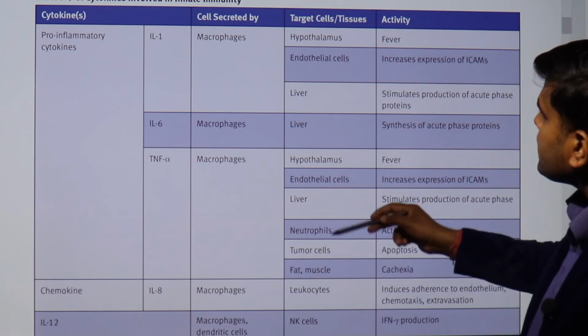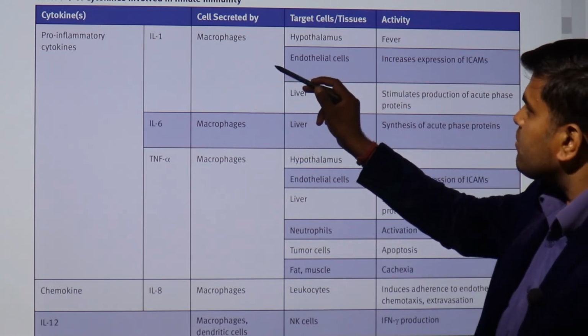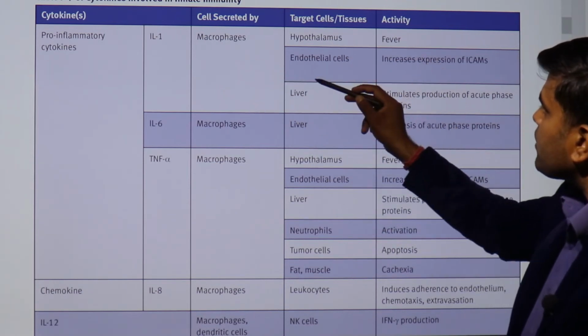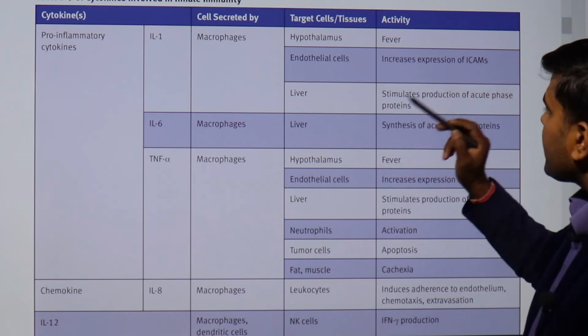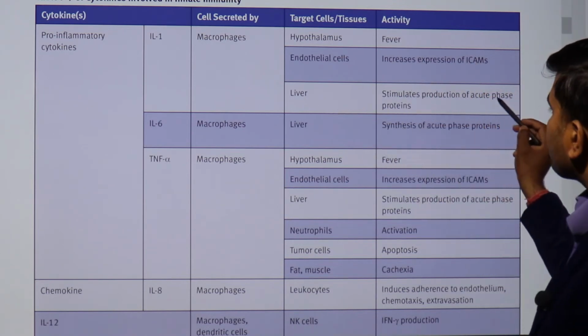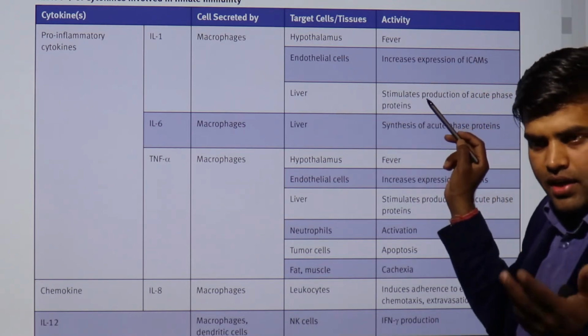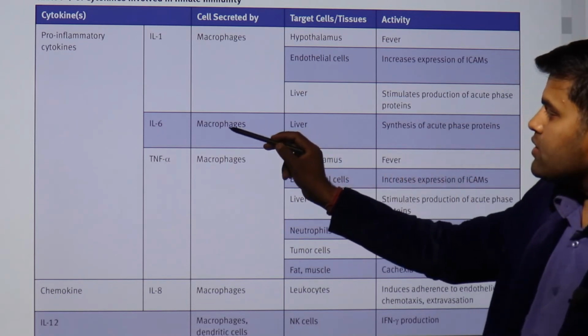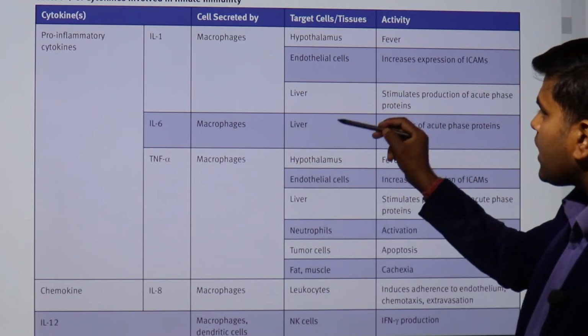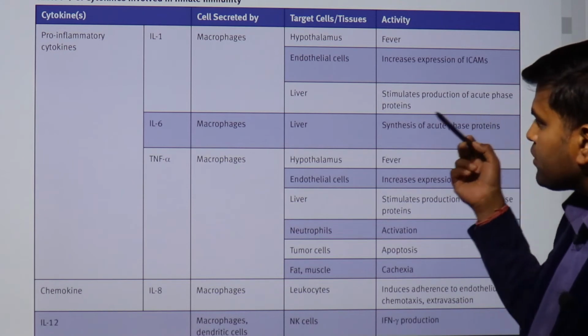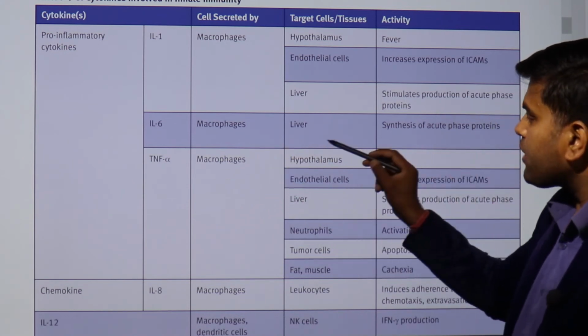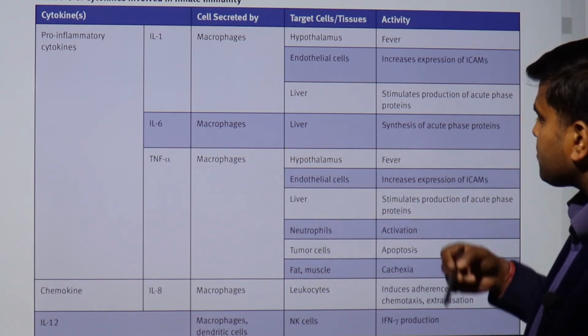They act on different cells. Interleukin 1 released from the macrophage acts on the hypothalamus and causes fever, on endothelial cells and causes expression of ICAM, and on the liver and causes stimulation of the production of acute phase proteins like CRP. Interleukin 6 released from the macrophage targets the liver, for synthesis of acute phase proteins. TNF alpha released from the macrophage targets the hypothalamus and produces fever.